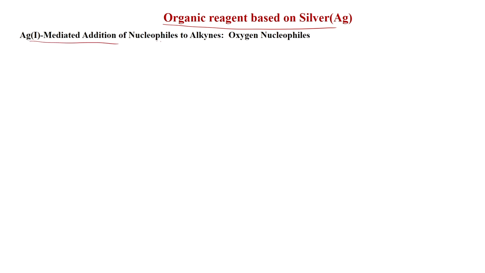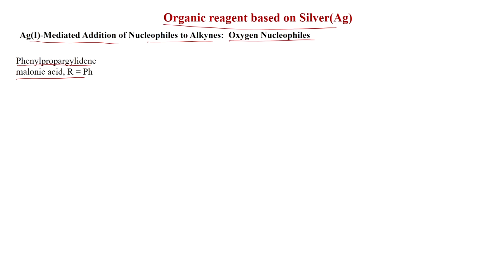Silver mediated addition of nucleophiles to alkynes, oxygen nucleophiles, and phenyl propargylidene malonic acid. So, in gold catalysis we have seen that gold complexes with alkynes very well. Similarly, silver also complexes with alkynes very well, and defined addition reactions can be done, like with phenyl propargylidene malonic acid.